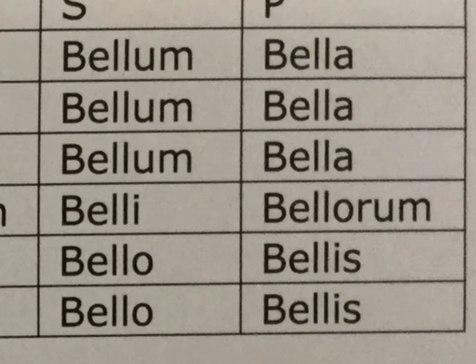Now, the final thing to learn about the second declension is the neuter endings. You'll remember from the first declension that most of the first declension nouns were feminine, although some, like agricola and nauta, were masculine. Most words in the second declension are masculine, apart from some which are neuter, and these have the endings in front of you. Notice, as with all neuter nouns, the nominative, vocative, and accusative are all the same in both the singular and the plural.